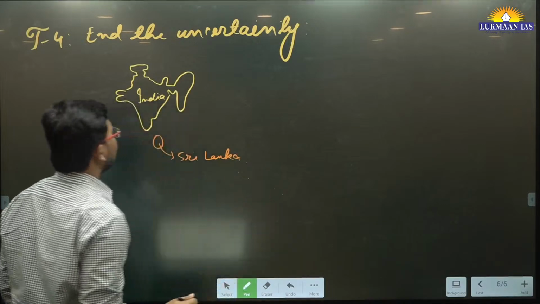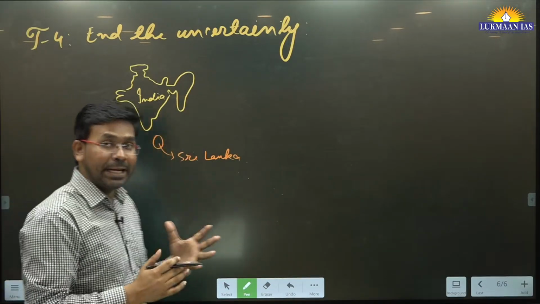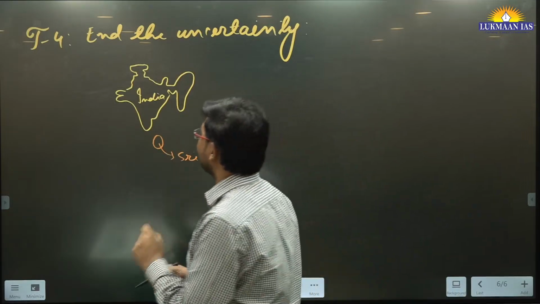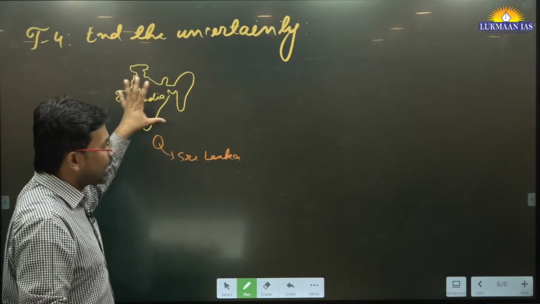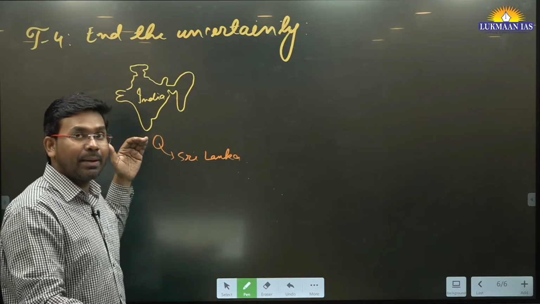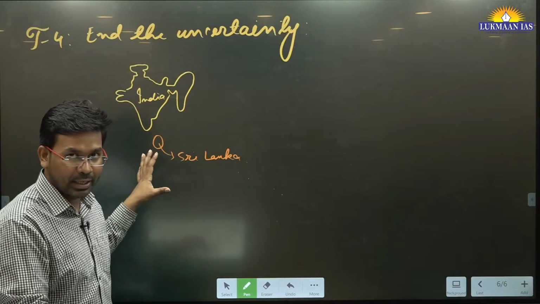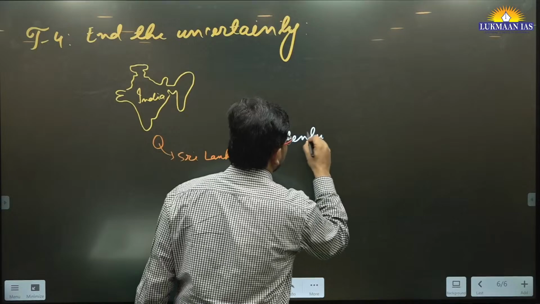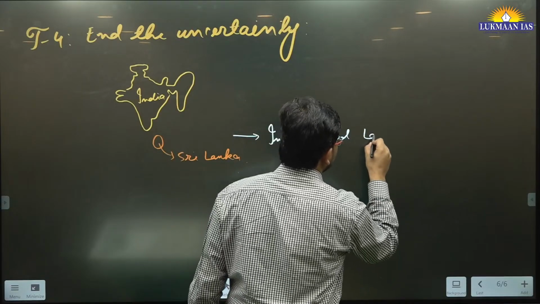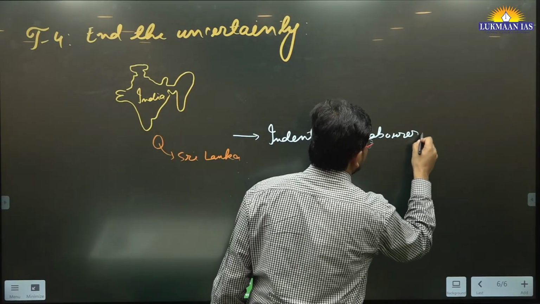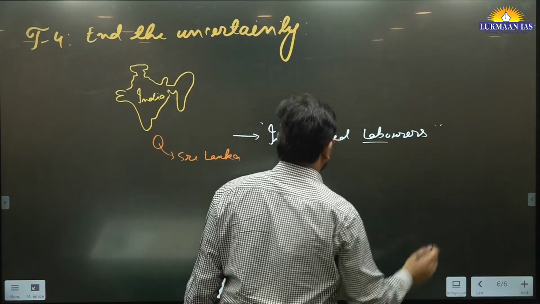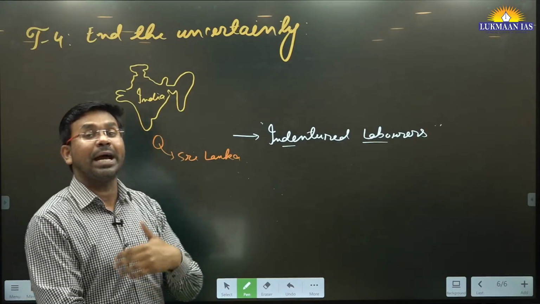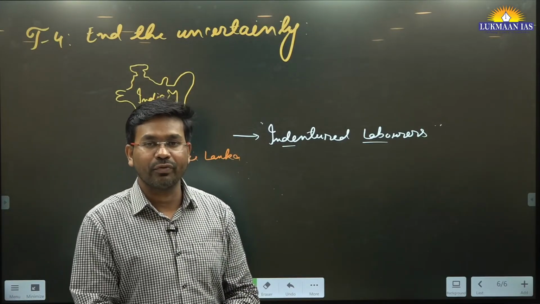What is mentioned in this article is that historically, when the UK government, the United Kingdom, was ruling India, they colonized India, and at that point of time they sent some laborers from India to Sri Lanka. These laborers were known as indentured laborers. They were working in the plantations in Sri Lanka, tea plantations, coffee plantations and so on.